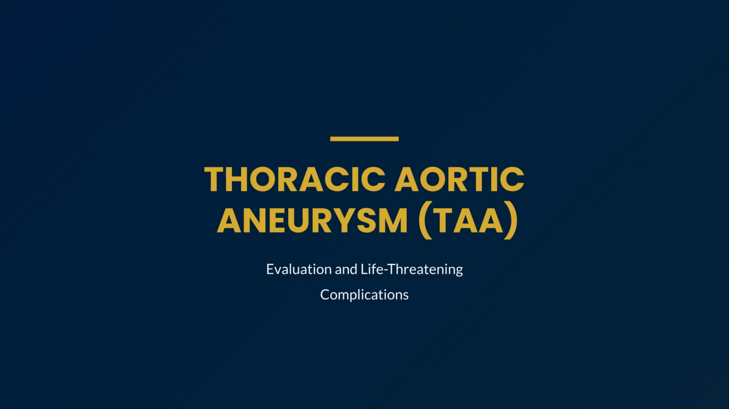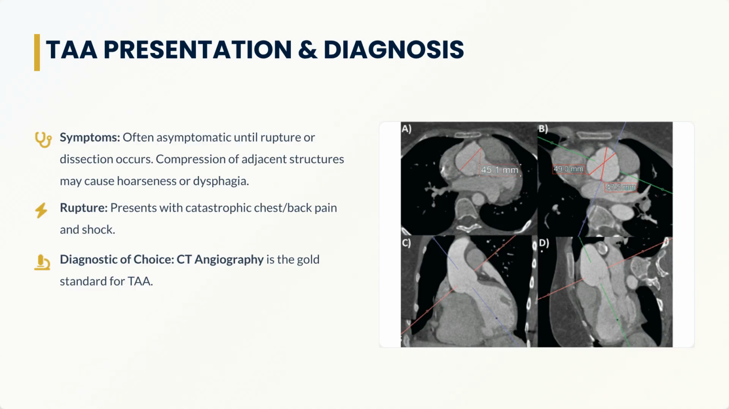Next, we will look at thoracic aortic aneurysm, TAA, focusing on its evaluation and life-threatening complications. TAAs are often asymptomatic until rupture or dissection. Symptoms, when present, can include hoarseness or dysphagia from compression. Rupture presents with catastrophic chest or back pain and shock.